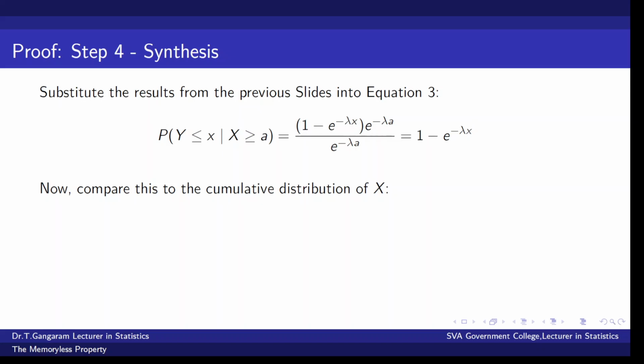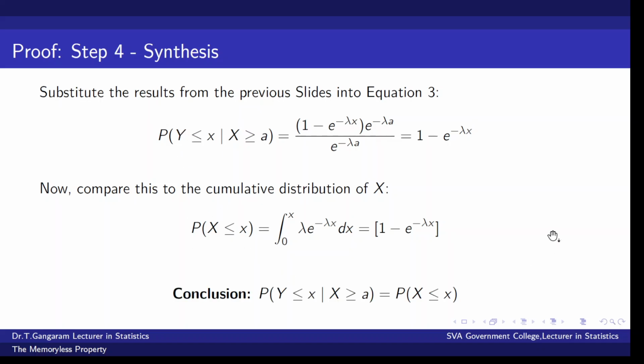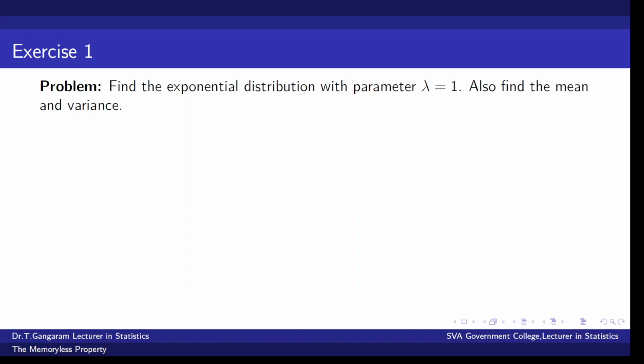Remember, the cumulative distribution of x given by probability of x less than or equal to x is integral 0 to x lambda e power minus lambda x dx is equal to 1 minus e power minus lambda x. Both these right hand side terms are equal, so the left hand side terms also must be equal. This gives us the result. Probability of y less than or equal to x given x greater than or equal to a is equal to probability of x less than or equal to x. Hence the proof. Let us look at some examples of exponential distribution.